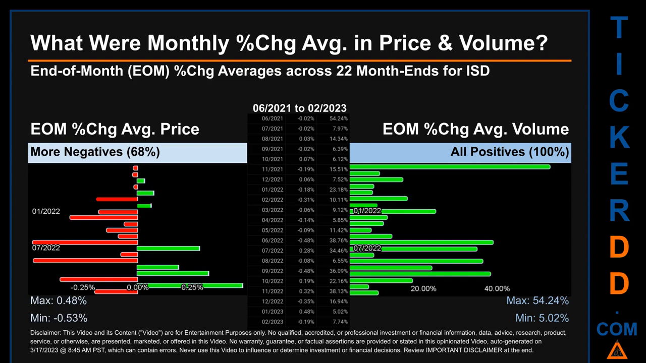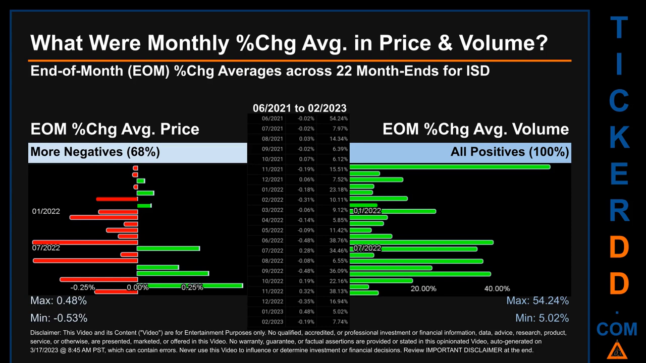From 06/2021 to 02/2023, out of 22 month ends, 15 had a negative percentage change in average price. Meaning 68% of month ends saw a negative percentage change in average price. In terms of volume, 22 out of 22 month ends had a positive percentage change. That is 100% of month ends saw a positive percentage change in average volume.